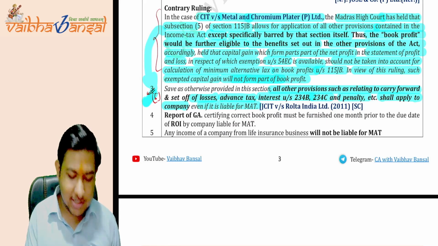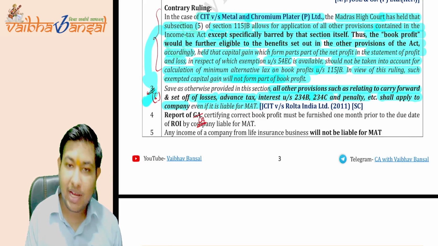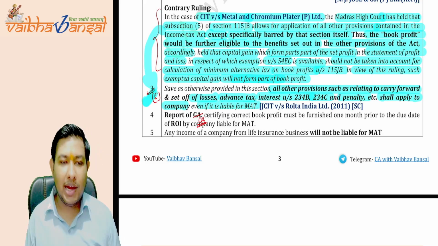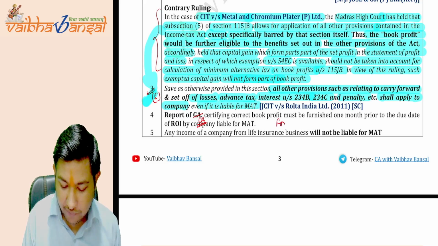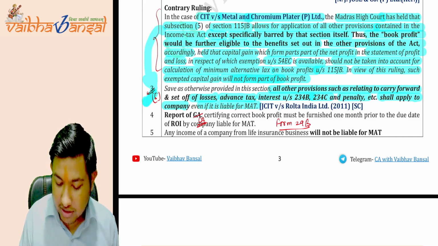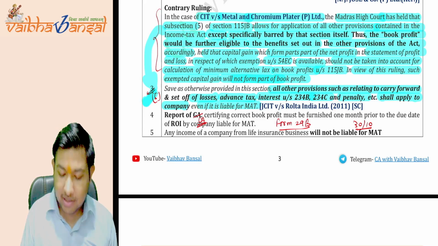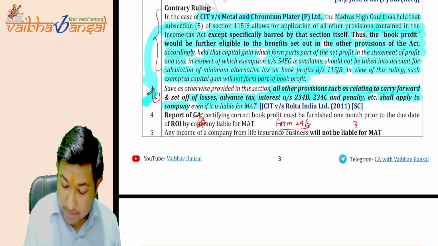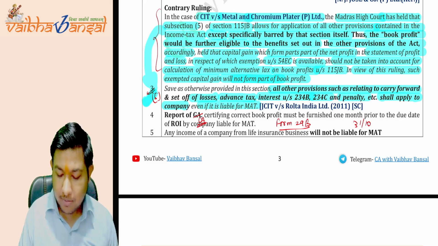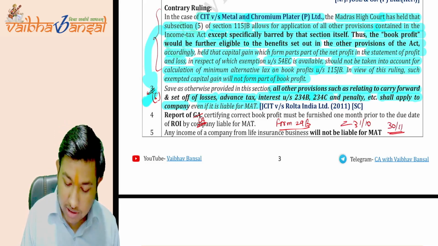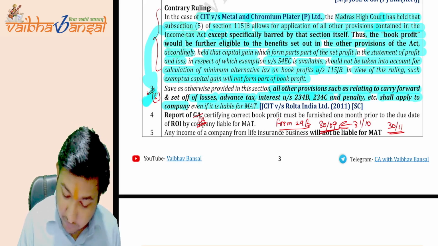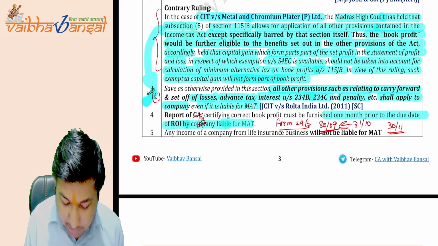The report of the CA will also be applicable in this case, who will certify that the computation of the book profit is perfectly fine, and the report will be submitted in Form 29B one month prior to the return of income. What is the due date of return of income for the company? Sorry, 31st October, and if it is a case of transfer pricing, then it is 30th November. But one month prior, 30th September, is the due date, that is, one month prior to the due date of ROI by the company liable for MAT.